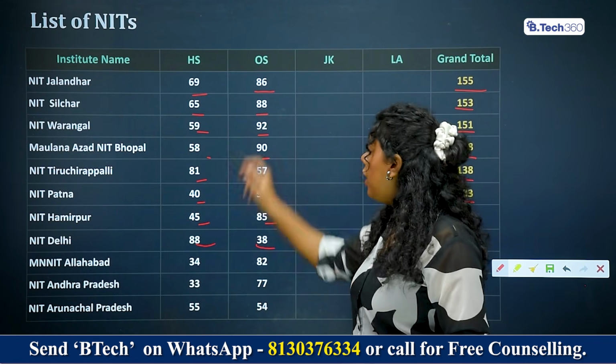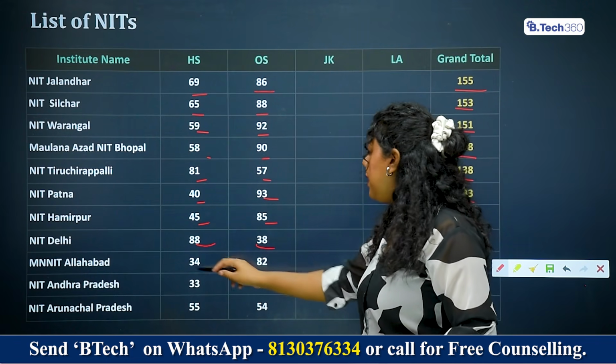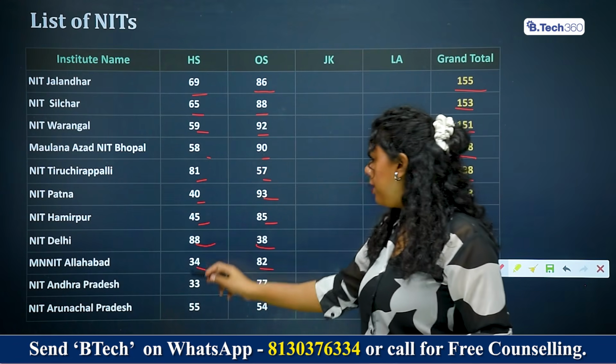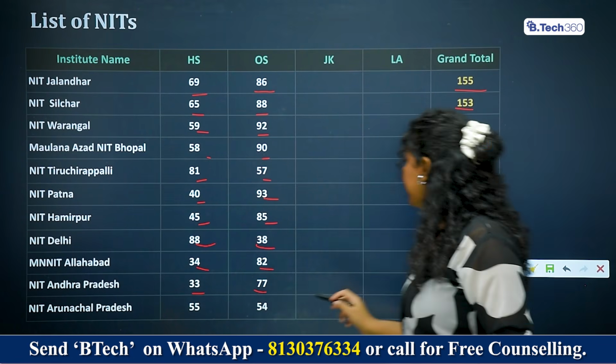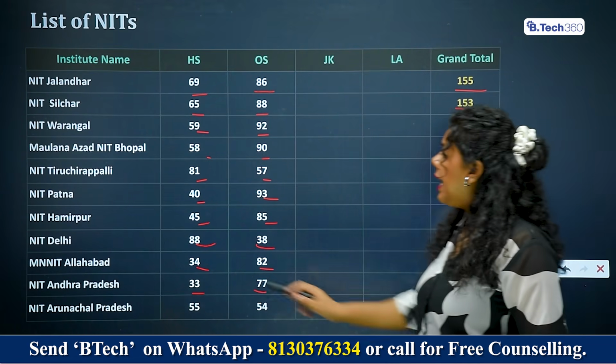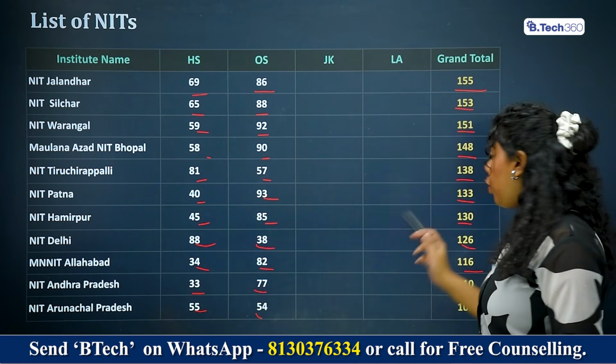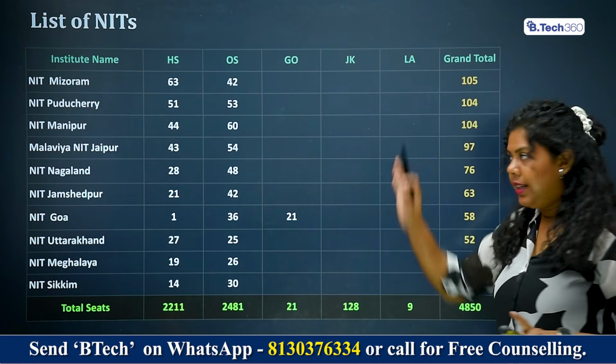MNIT Allahabad, home state 34, outside home state 82, total being 116. NIT Andhra Pradesh, home state 33, outside home state 77, the total being 110. NIT Arunachal Pradesh, home state 55, outside home state 54, the total being 109 seats. This is the last set.